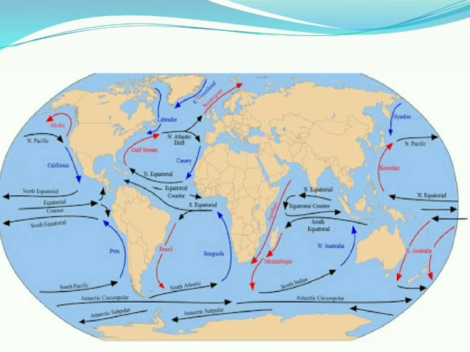The warm ocean current is flowing from the equator region or the tropical region towards the northern pole or towards the southern pole, and the cold ocean currents are flowing from the north pole or south pole towards the equator region. So these are the ocean currents, the warm ocean currents and the cold ocean currents.